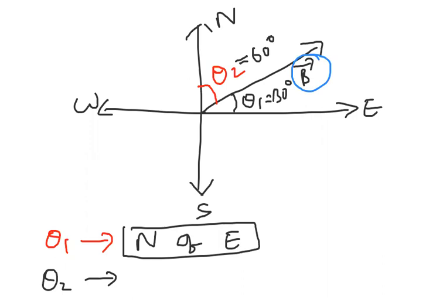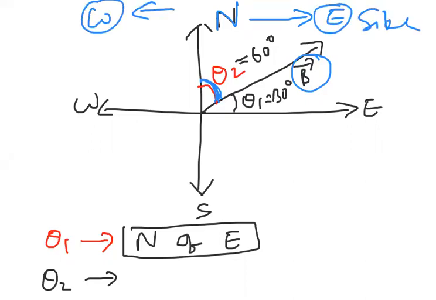Where does B bar lie? Theta 2 is the angle made with respect to north. So now my B bar is found in the direction of east, because for this north, this is the east side and this is the west side. Now where does my B bar lie?